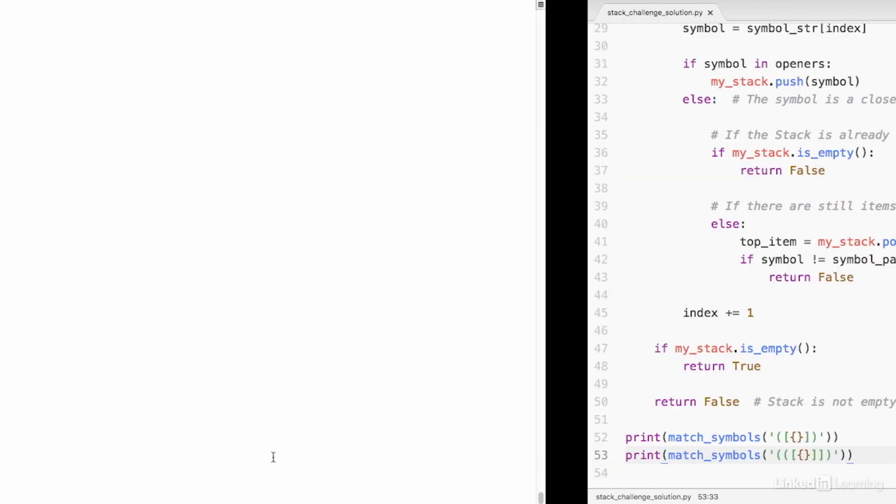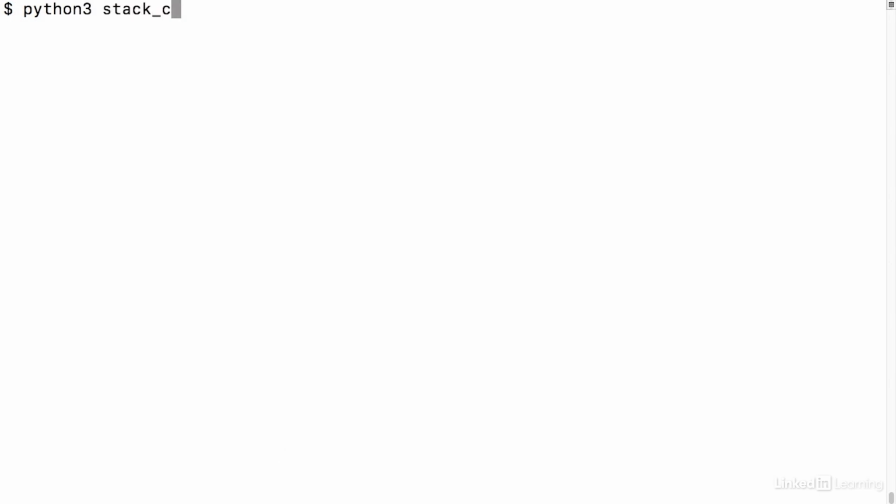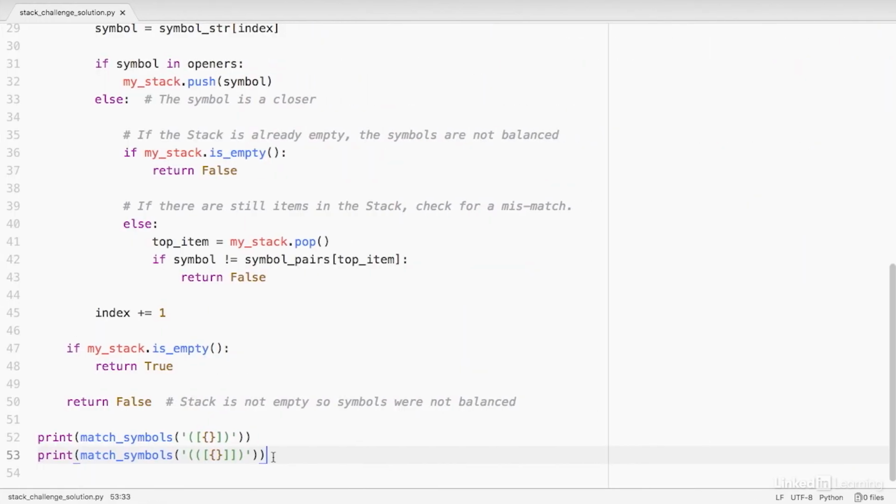Let's try that out. That's exactly what we get, which tells me that it works. As you know, there are several ways this could have been solved, and this was the approach I chose.